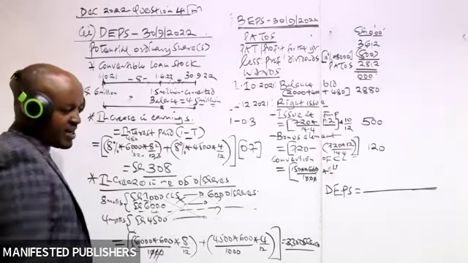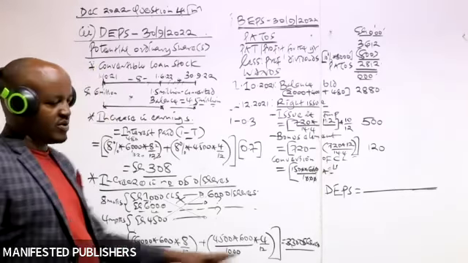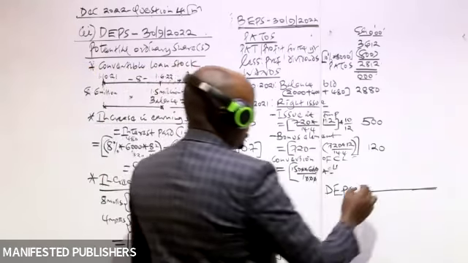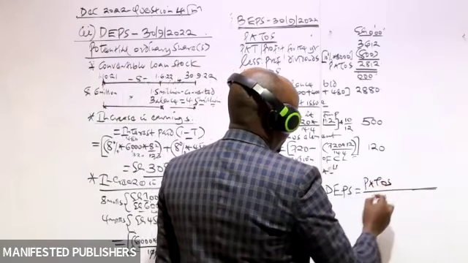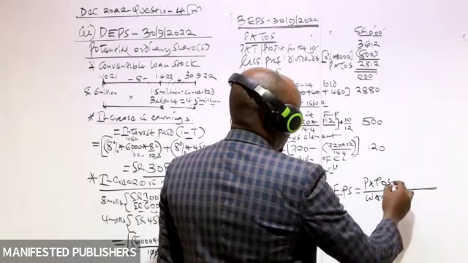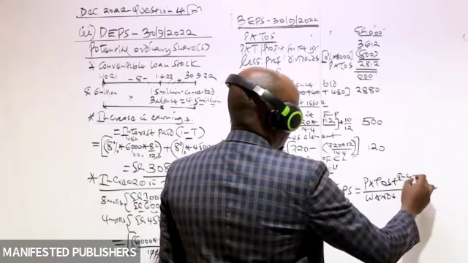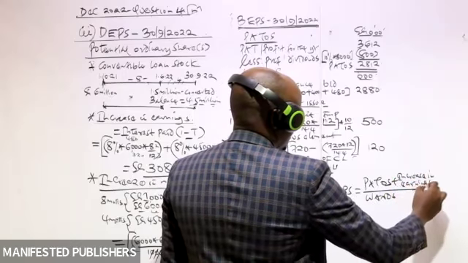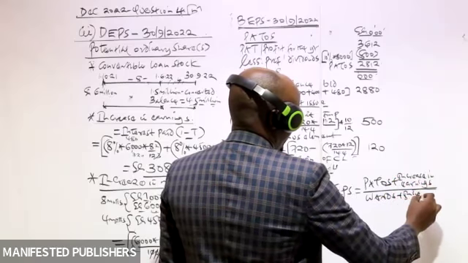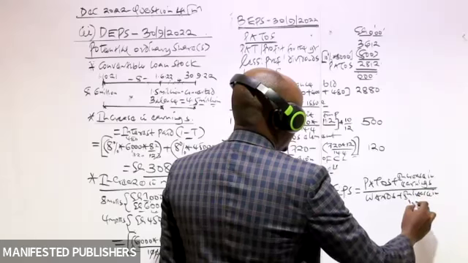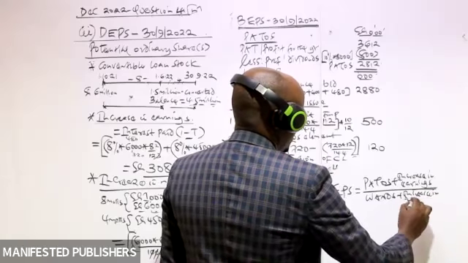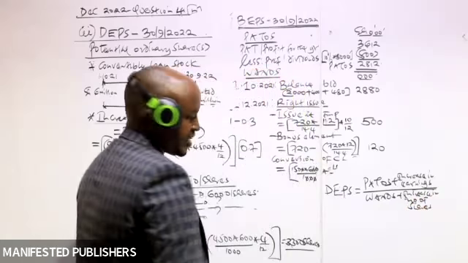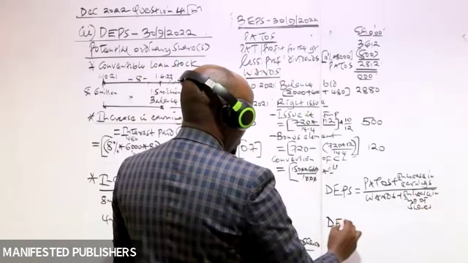Having that, finally we compute the diluted earnings per share. You have to recall the formula. We take the PATOS and divide it by the number of shares. Then to the PATOS we add the increase in earnings, and to the number of shares we add the increase in number of shares. That's how we compute the diluted earnings per share.